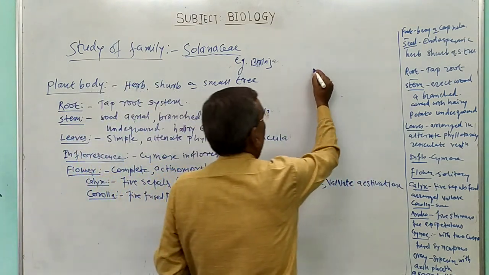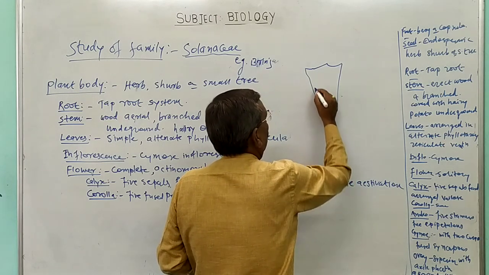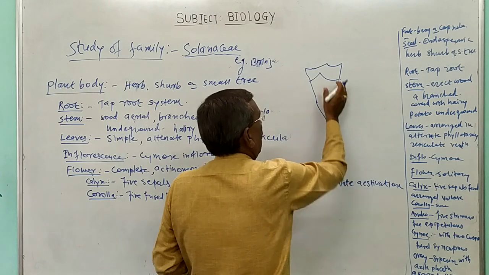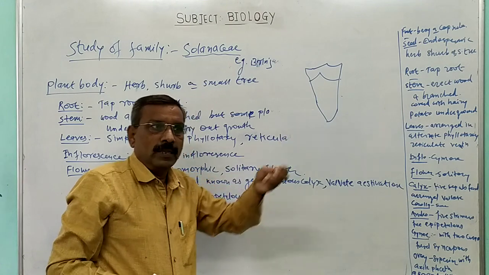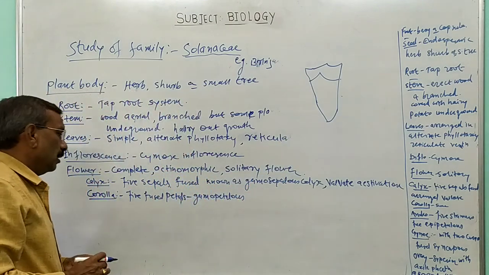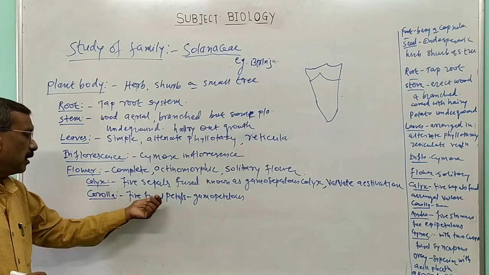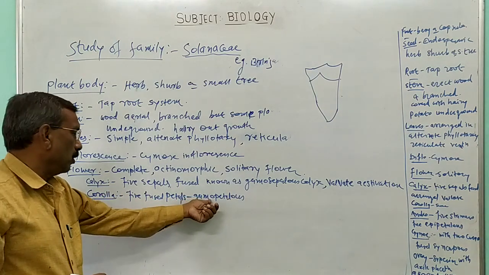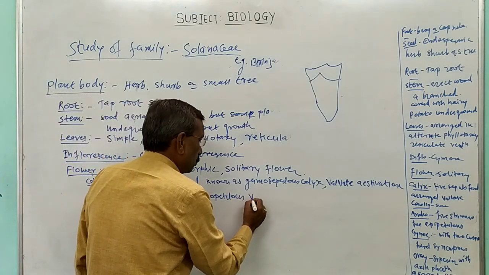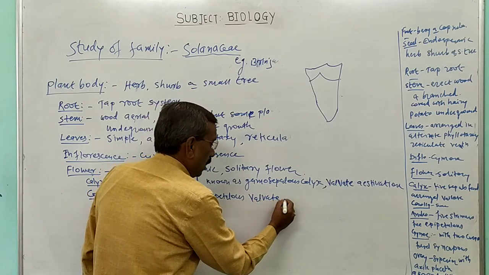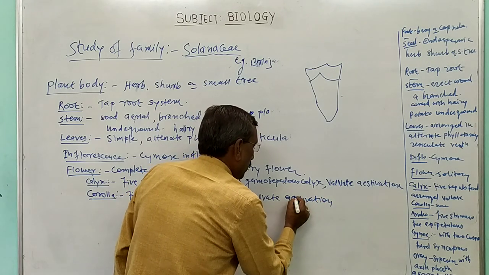In the Datura plant, this is a corolla with 5 petals in this way, and all petals are fused together, known as the gamopetalous condition. Thus, in the corolla there are 5 petals fused together, known as the gamopetalous condition, and it also shows a valvate type of estivation.